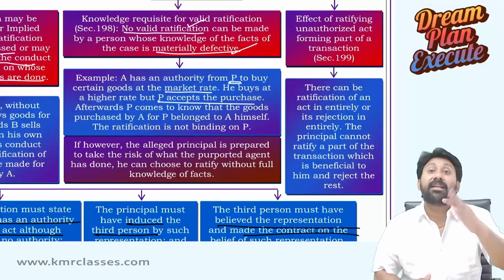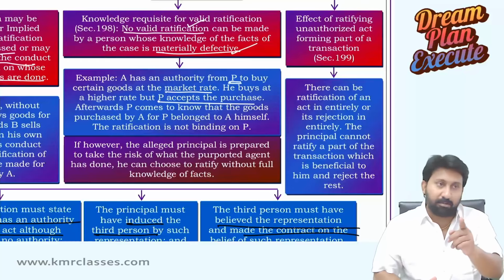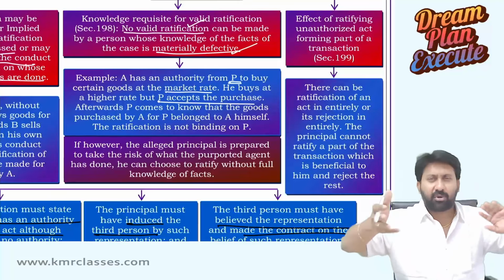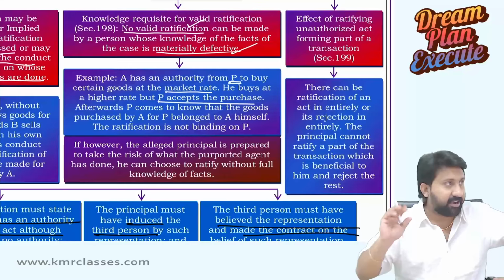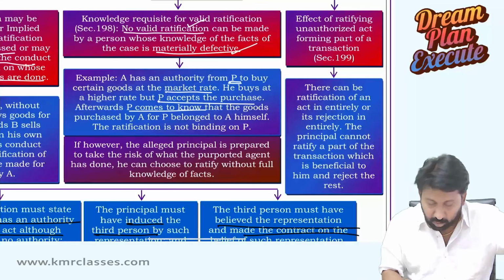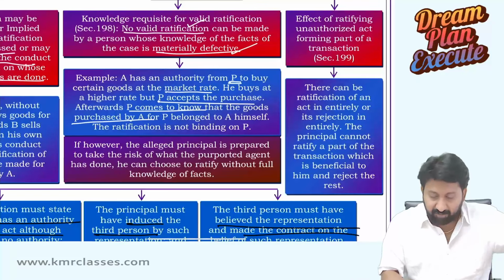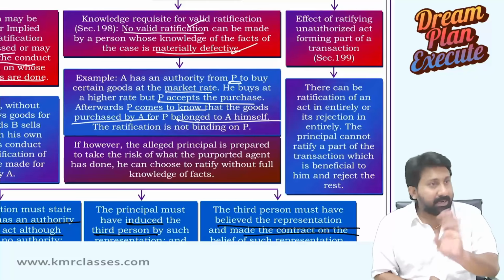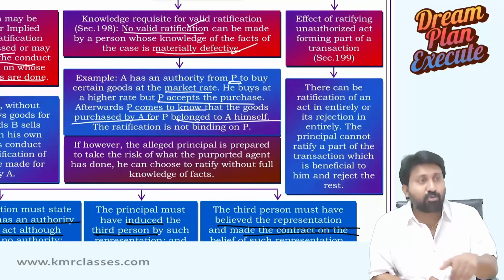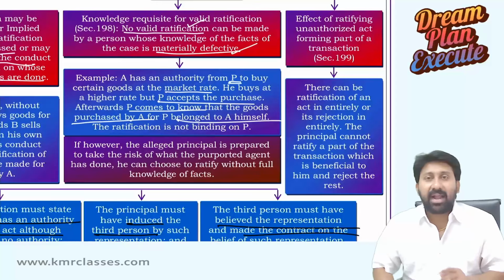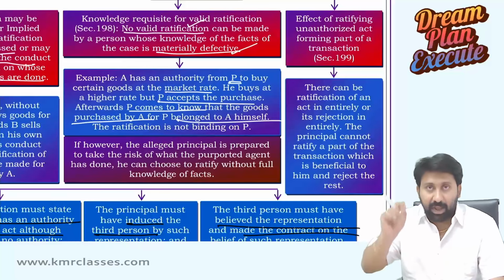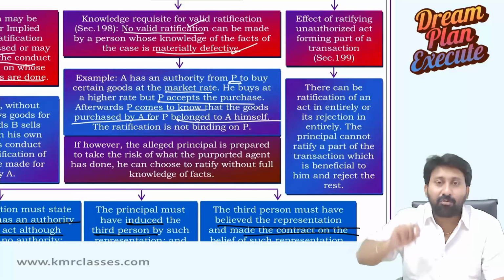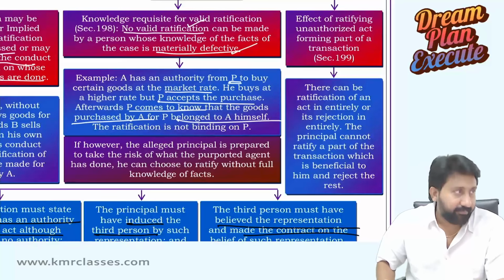Now he ratified his mistake. Actually, you should buy only up to market. You bought higher than market. Mistake is done. I am okay, saying that, okay, in the course of business, sometimes it happens. He ratified it. Afterwards, P comes to know that goods purchased by A for P belong to A himself. Means what? A did not purchase from market. Those are A's goods only. He purchased for himself long back, and he is now saying that I purchased at a higher rate. Now the ratification will become null and void. Null and void. And who will become liable? Agent will become liable. Okay.